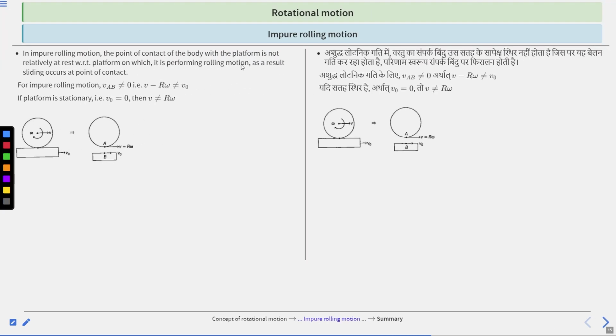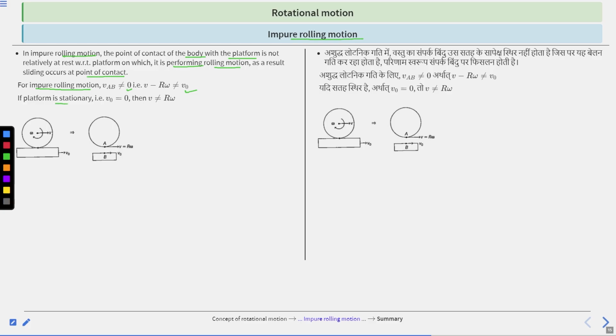Next is impure rolling motion. In impure rolling motion, the point of contact of the body with the platform is not relatively at rest with respect to the platform on which it is performing rolling motion. As a result, sliding occurs at the point of contact. For impure rolling motion, VAB does not equal 0, v minus R omega does not equal v naught.